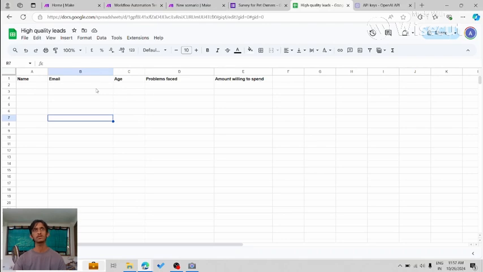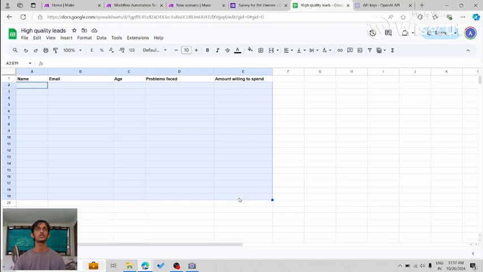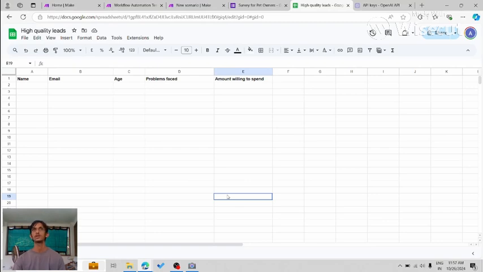I want the AI to fill this Google Sheet automatically, and it should only contain the high quality leads. So we are going to build this automation using make.com without writing a single line of code. Let's see how it's done.